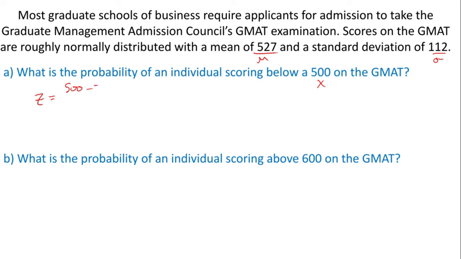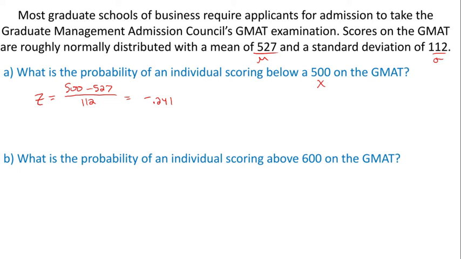500 minus 527 divided by our standard deviation of 112. You do need to make sure when you're doing these problems that you're writing this work out. Just don't write what z is. I do want you to show how you made this calculation. And here we get negative 0.241. All right, so we got our z-score.